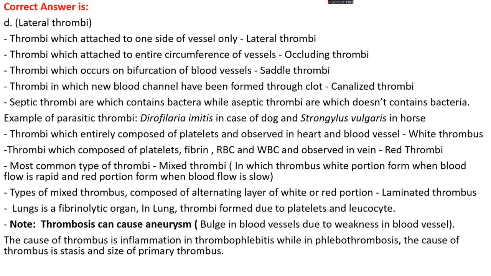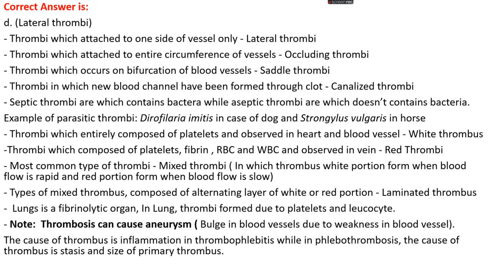A thrombus which is entirely composed of platelets and observed in the heart and blood vessels is known as a white thrombus. A thrombus composed of platelets, fibrin, RBC and WBC, with more RBC, observed in veins, is known as a red thrombus. The most common type is the mixed thrombus, which consists of both red thrombus and pale thrombus portions.